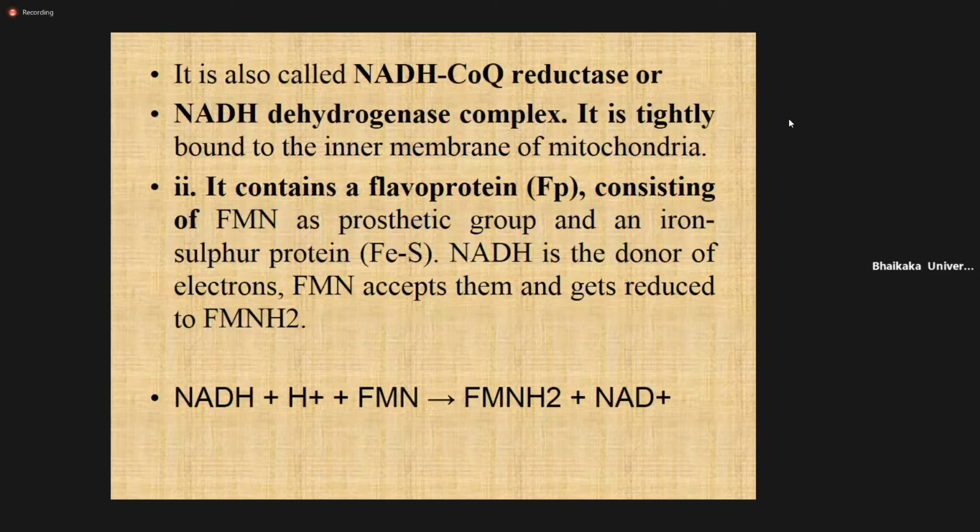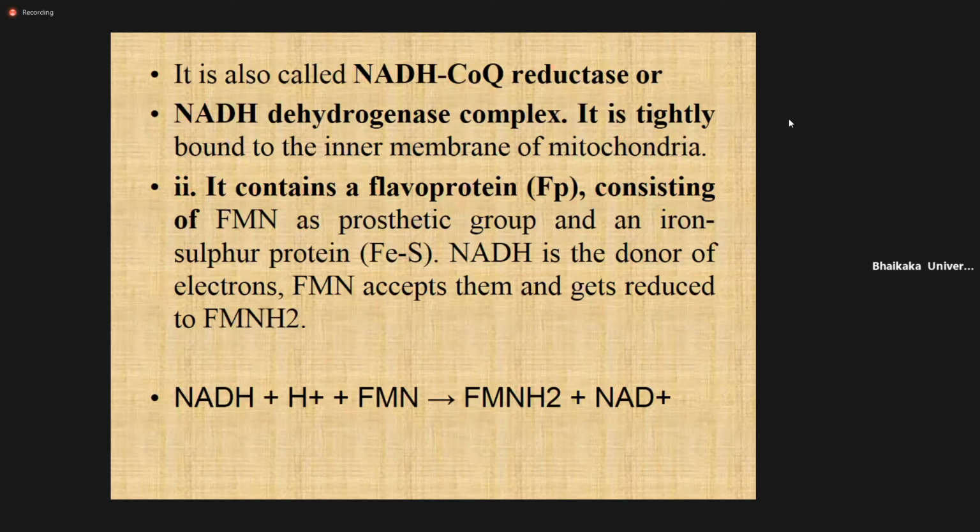It is called NADH coenzyme Q reductase or NADH dehydrogenase complex. It is tightly bound to the inner mitochondrial membrane, as we already discussed. Secondly, what is the composition of this NADH dehydrogenase? It contains one FMN, that is the coenzyme. It also contains the iron sulfur protein. So FMN and iron sulfur protein.